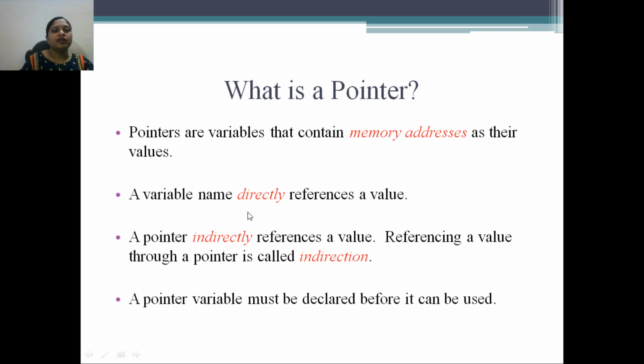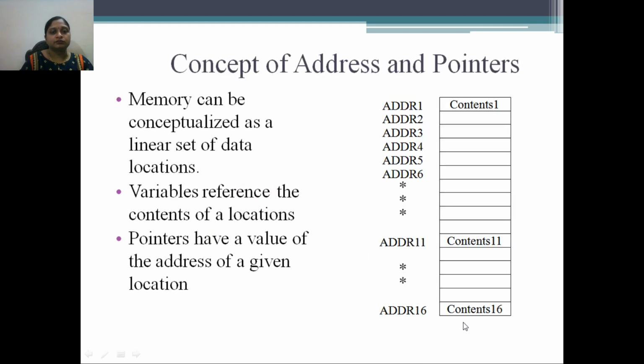Okay, so a variable name directly references a value. A pointer indirectly references a value. Referencing a value through a pointer is called indirection. A pointer variable must be declared before it can be used.